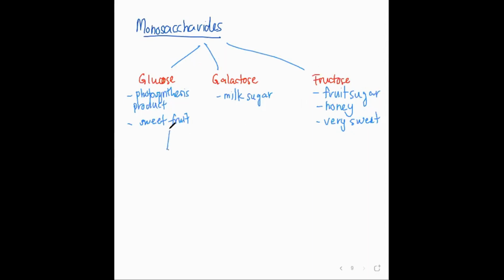All these three sugars have an effect called a reducing agent. So what do you mean by a reducing agent? Meaning that it is able of reducing, like for example, when what kind of test to test